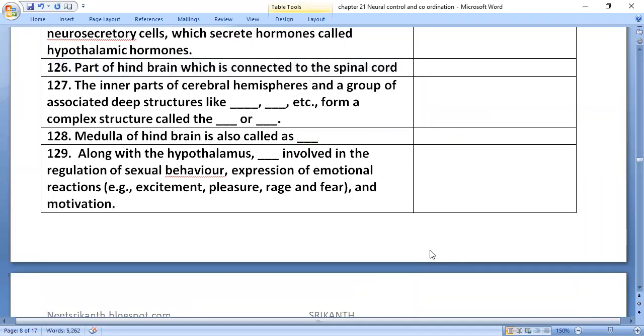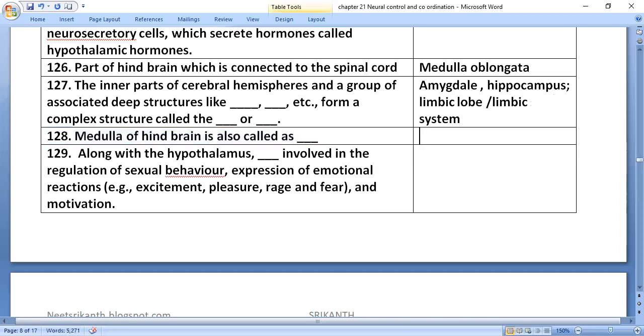The part of the hindbrain which is connected to the spinal cord is the medulla oblongata. The inner parts of the cerebral hemisphere and a group of associated deep structures like amygdala and hippocampus form a complex structure called the limbic lobe or limbic system.